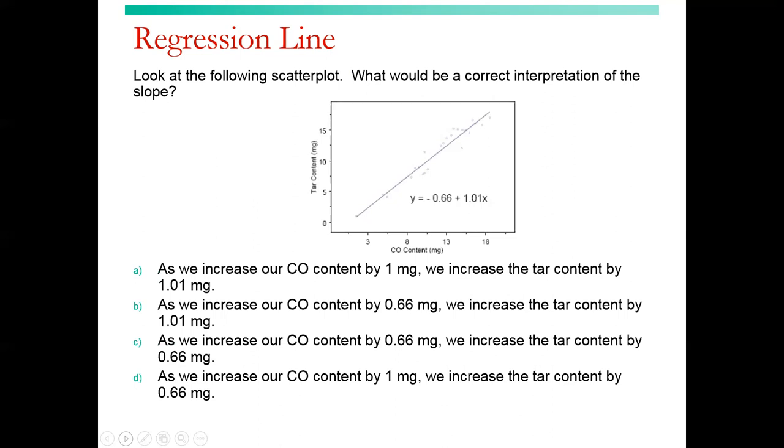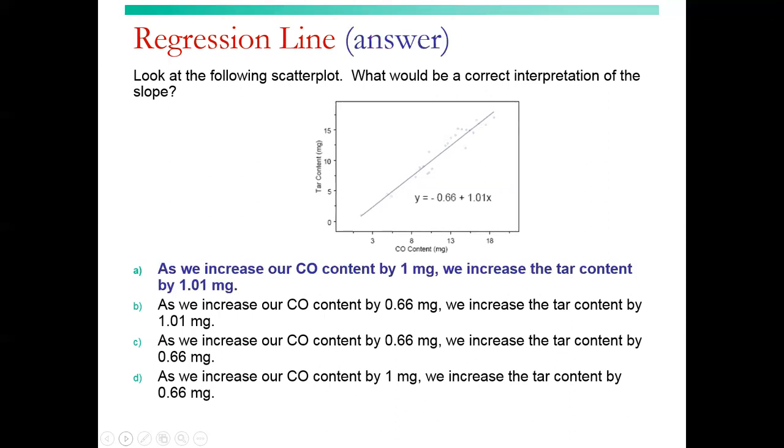Look at the following scatter plot. What would be the correct interpretation of the slope? So our slope is 1.1. So A or B, and it's changing per 1 unit of the other, so A. So 1.1 is our slope, changing by 1 milligram of our X input.